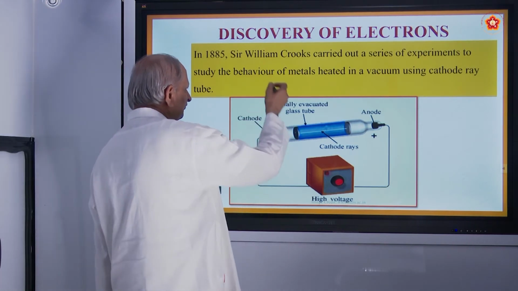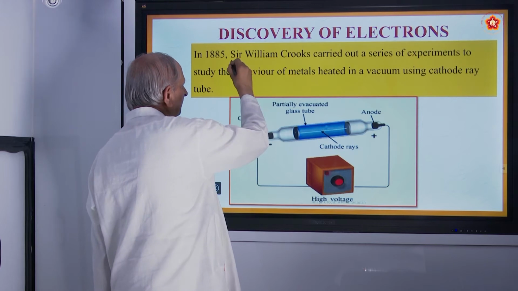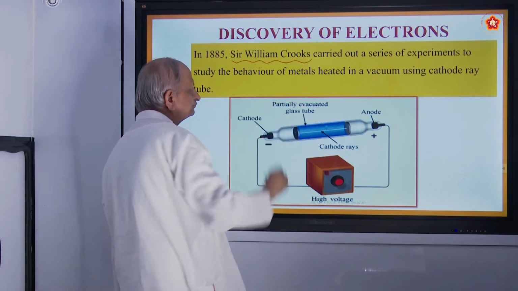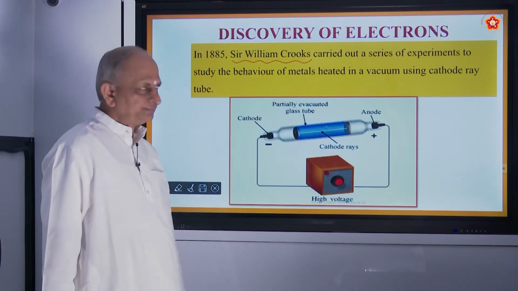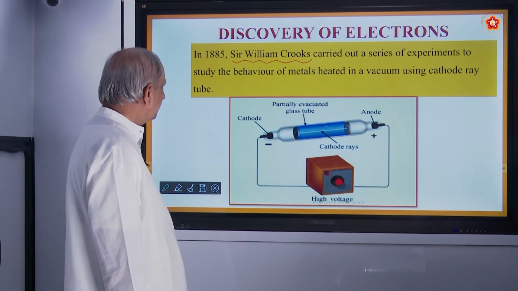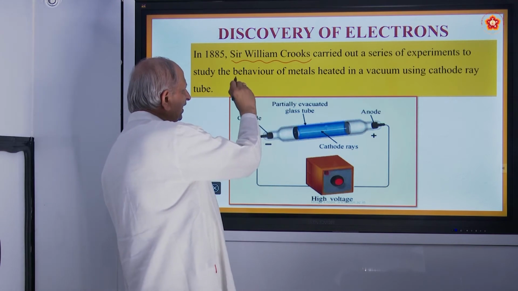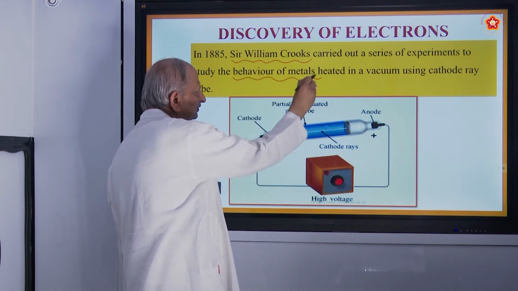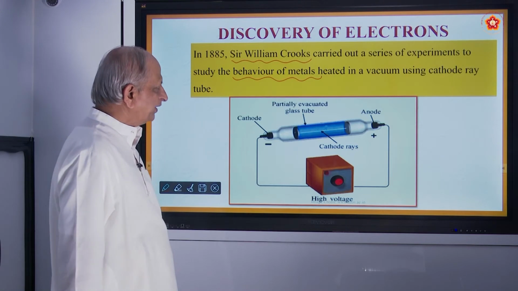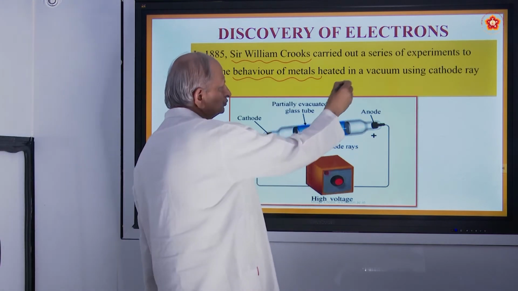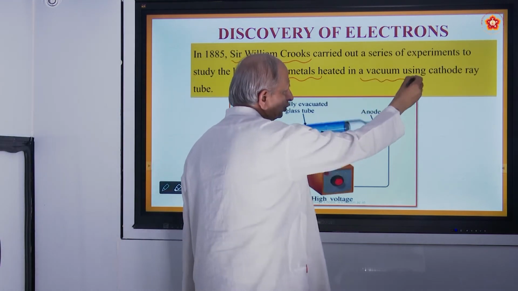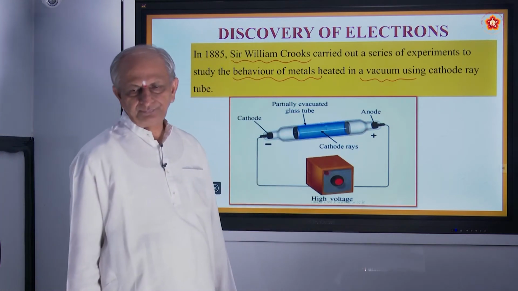Here, this first experiment was done by William Crookes. He is again a scientist from England in 1885. He was studying the behavior of metals heated in a vacuum using cathode ray tube.